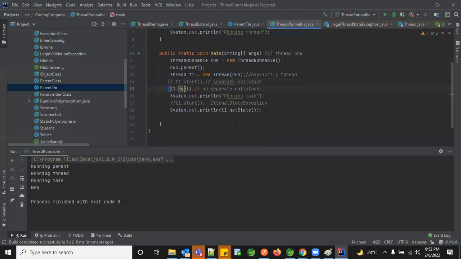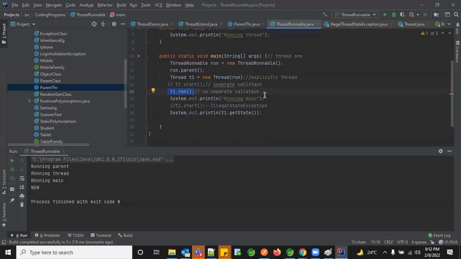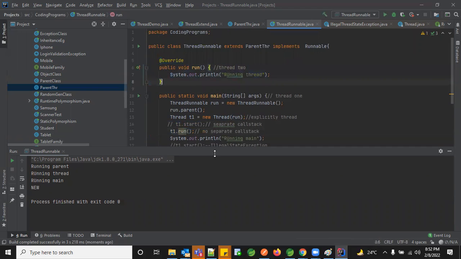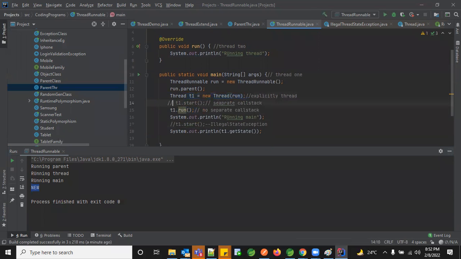If you just do this, it is a normal Java interface concept, right? You're just implementing and reusing the overridden method. It's a normal thing. That is the reason your state is still new, because you just created your thread. You didn't use it. Only when you call the start method, the run method actually gets its purpose, and it is called in a separate flow where the run is also printed. So that is the reason you need the start method alone. Otherwise, it would be like a normal Java program. There won't be multiple threads. You'll have a single main thread. That's it.